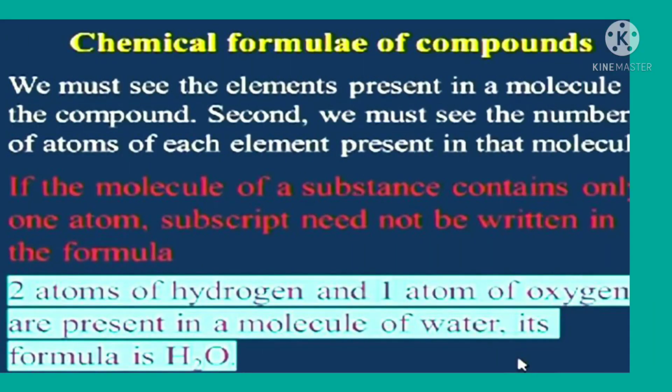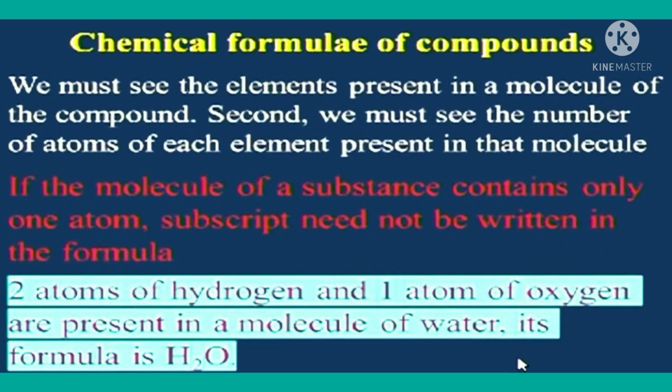Chemical formula of compounds. We must see the elements present in a molecule of the compound. Second, we must see the number of atoms of each element present in that molecule. If the molecule of a substance contains only 1 atom, the subscript need not be written in the formula. 2 atoms of hydrogen and 1 atom of oxygen are present in a molecule of water. Its formula is H2O.